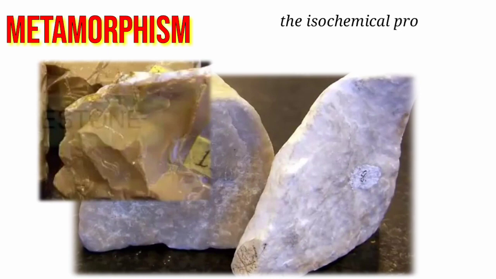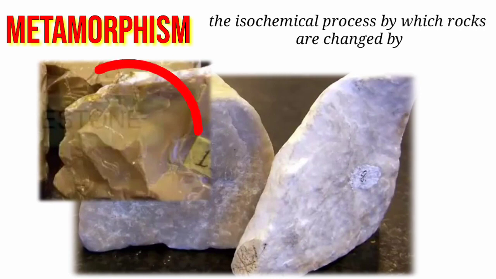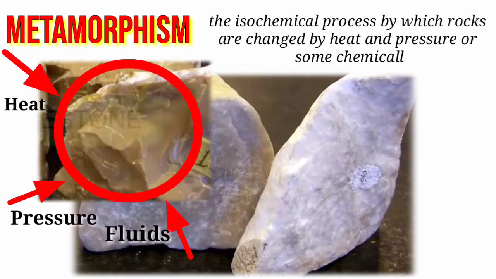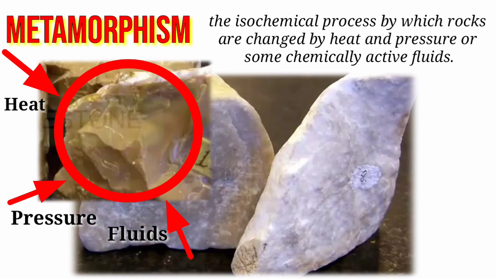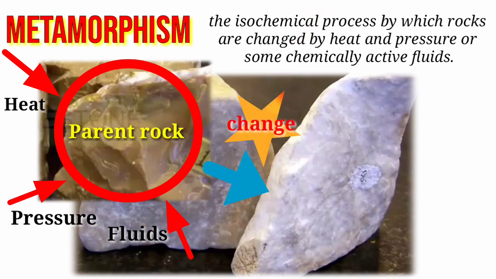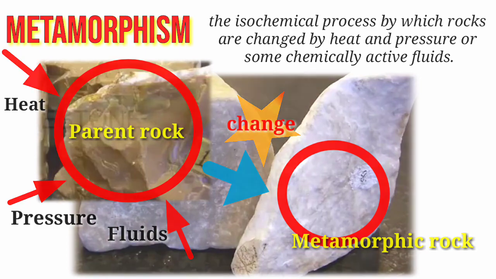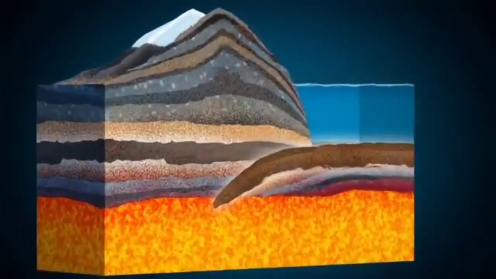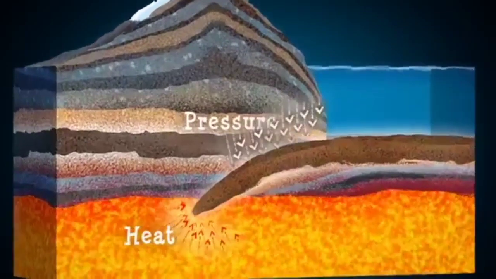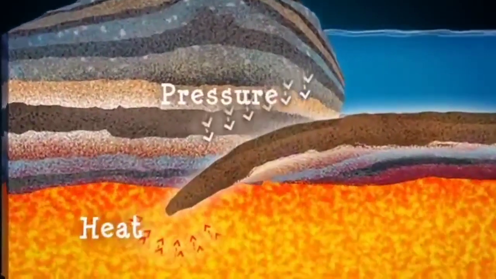Metamorphism refers to the isochemical process by which rocks are changed by heat and pressure or some chemically active fluids. The chemical composition of the parent rock will be the same as the metamorphic rock produced. During metamorphism, rocks change because the minerals need to be stable under the new temperature and pressure conditions.